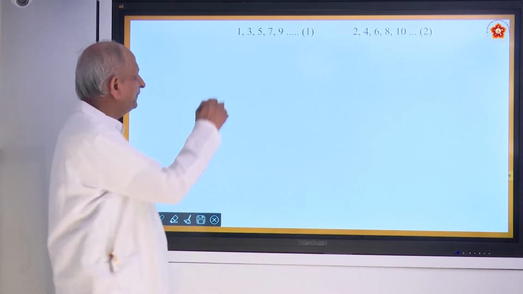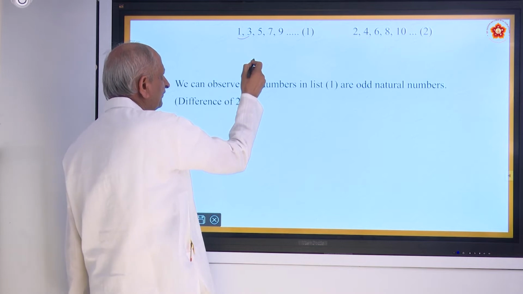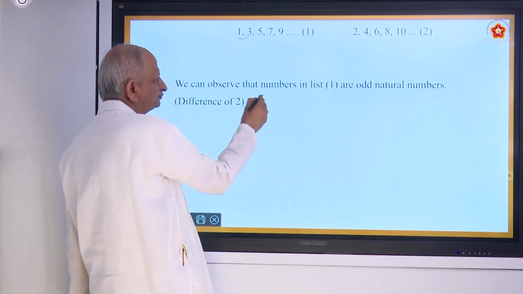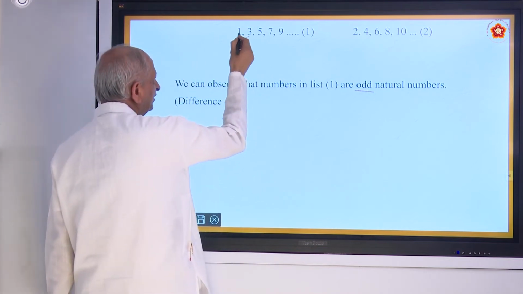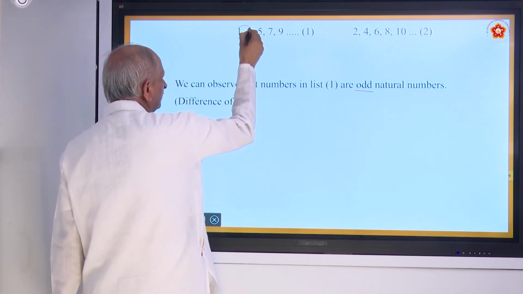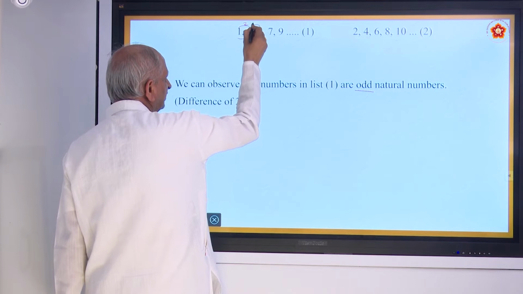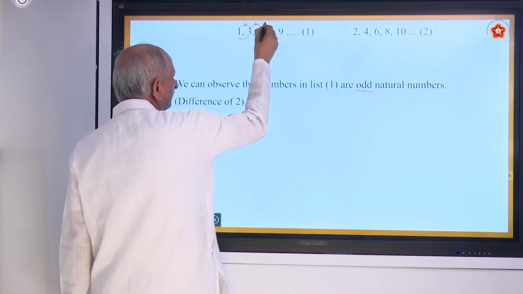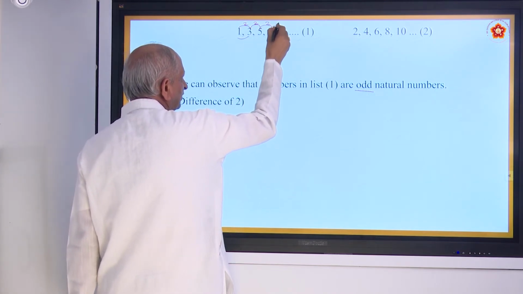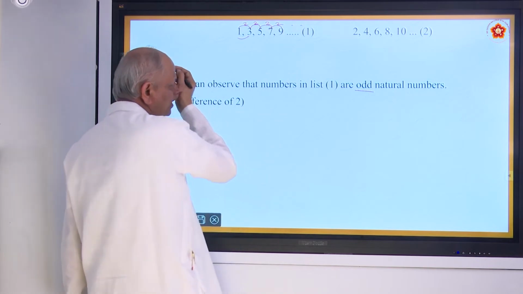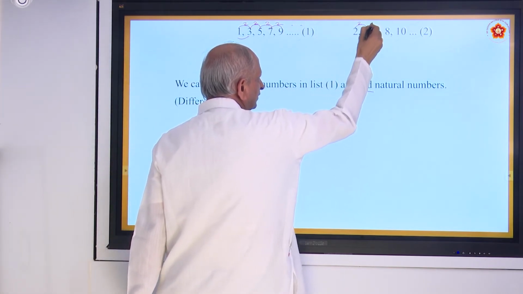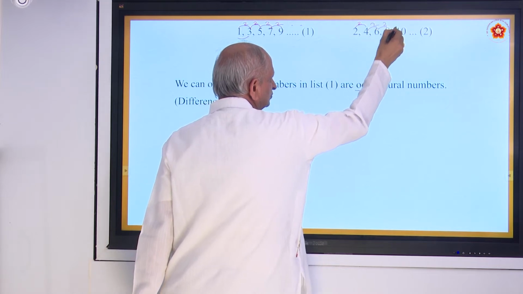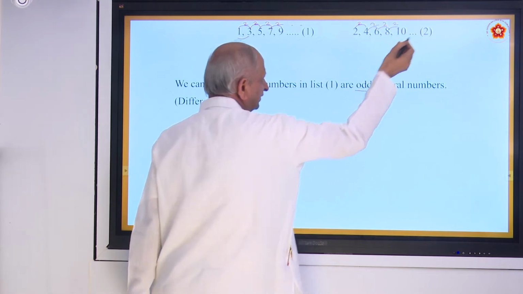Now what is the difference between the two? The difference is 2. See, 3 minus 1 is 2, 5 minus 3 is 2, 7 minus 5 is 2, 9 minus 7 is 2. Like that. Here also 4 minus 2 is 2. This is also 2. Is it not? Like that it is continuous.